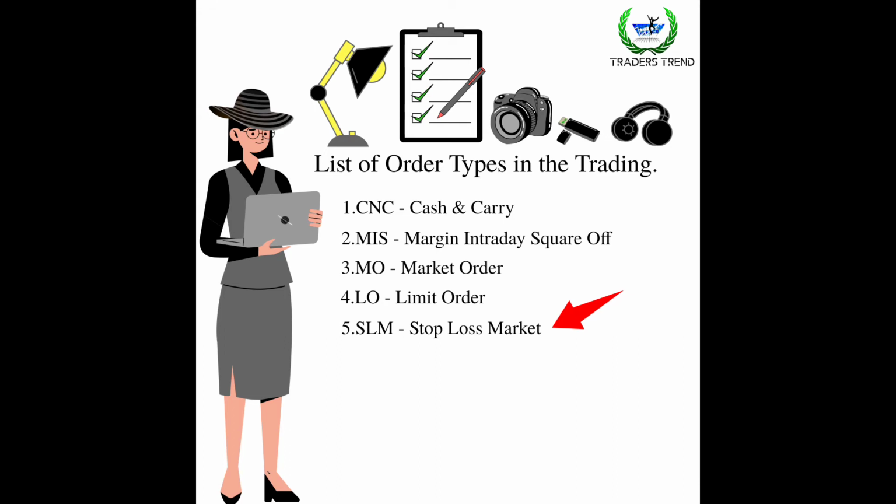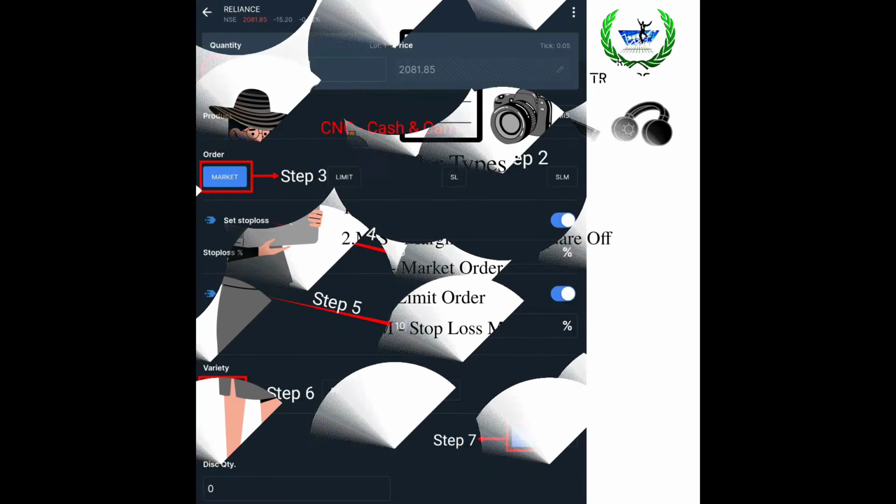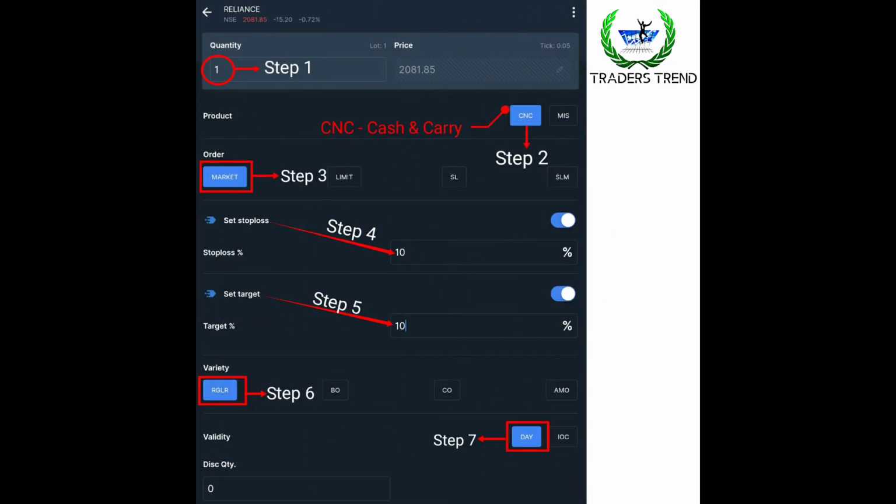Let's discuss briefly. I have created some step by step guides for these order types. First, let's discuss the CNC. Step one, you have to select the quantity, how much quantity you want, and then select the order type, MIS or CNC.